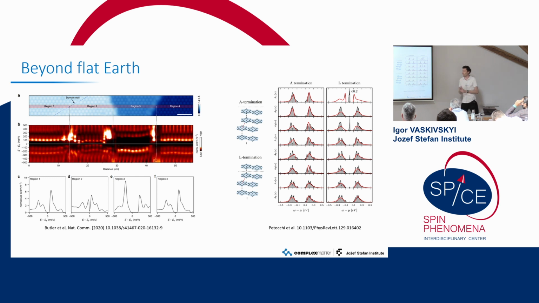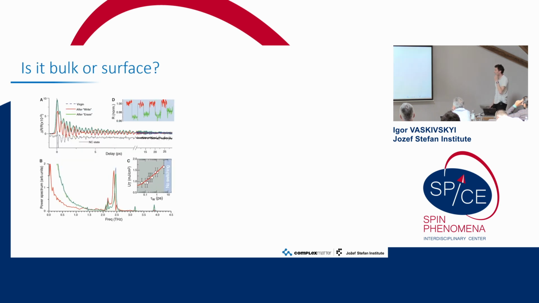poses another question. What we observed was this hidden state in the surface. So is it a state which occurs only on the surface, or is it a bulk state? And the second question is, what is the stacking of the hidden state? Is it similar to the high temperature, what we would call conductive stacking, or is it also the dimerized state? Answering the former question was actually pretty easy, because we observed the hidden state in any kind of probe, including optics, and optics is quite bulk sensitive. So we know that it is bulk.